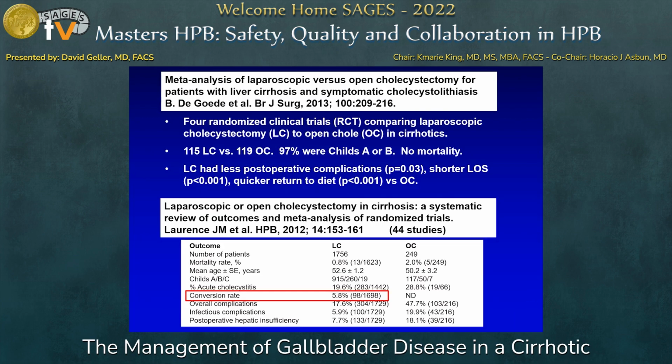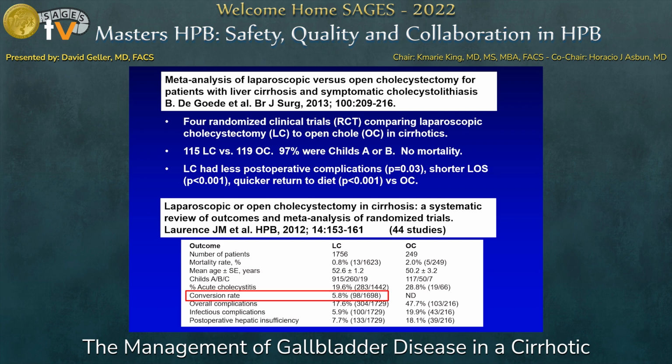This slide summarizes 2 meta-analysis studies comparing laparoscopic to open cholecystectomy in patients with cirrhosis. The first was published in the British Journal of Surgery and looks at 4 randomized clinical trials comparing lap to open chole in cirrhotics. There were 115 laparoscopic cholecystectomy patients to 119 open cholecystectomy. 97% were Child's A or B. There were no deaths. The laparoscopic cholecystectomy group had fewer postoperative complications, shorter length of stay, and quicker return to diet.